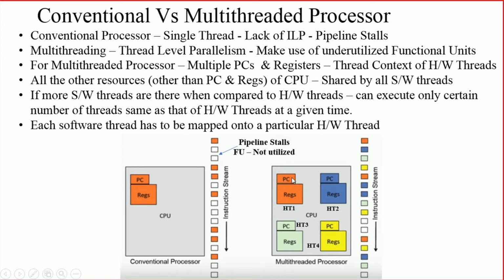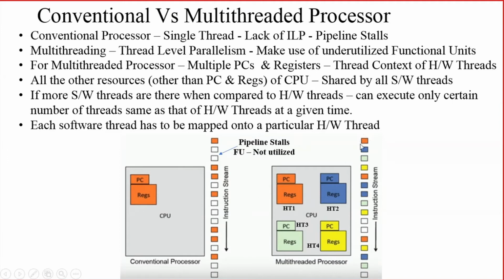This PC and registers are for hardware thread 1, this PC and registers are for hardware thread 2, and these two are the PC and architectural register sets for hardware threads 3 and 4. So what is the advantage? Almost all the functional units are busy or utilized.